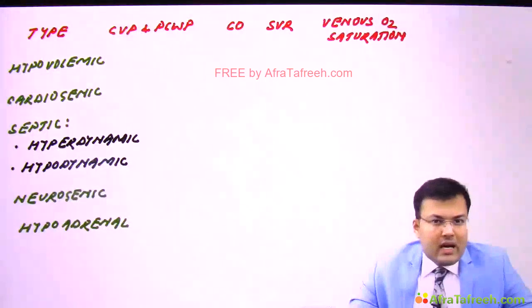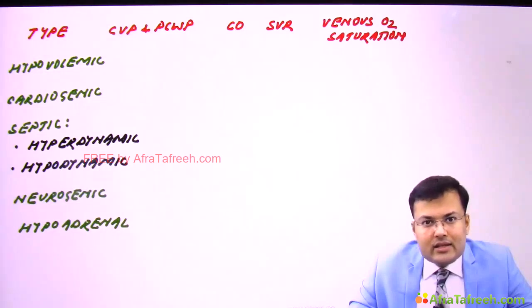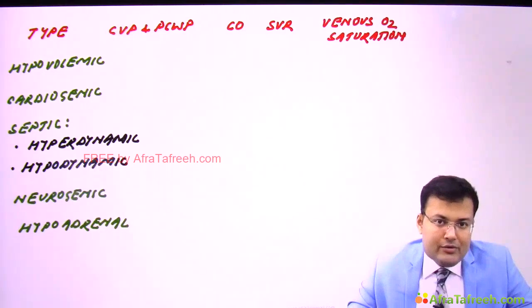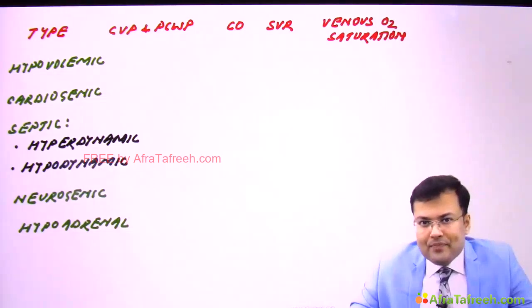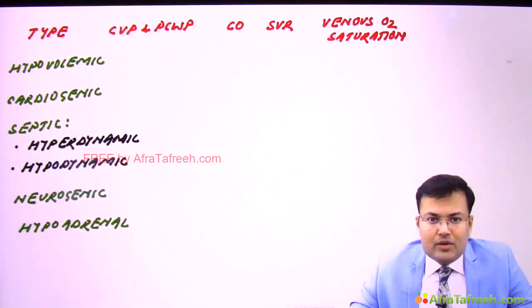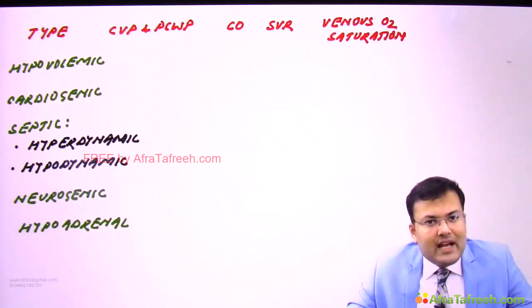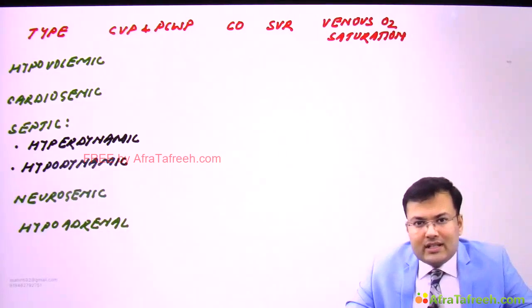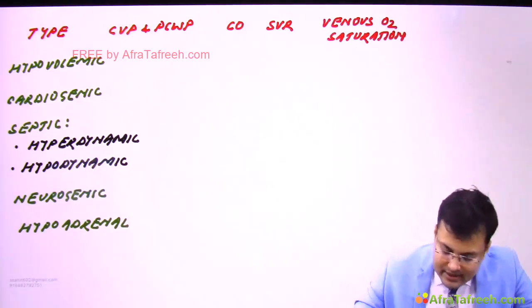Now the question which is asked almost every year, it's related to physiological characteristics of various types of shock. So this table is very important, you have to remember, because every year there is one question. So what happens in hypovolemia? There is loss of blood volume, loss of plasma volume, loss of body sodium or water. So what happens to the central venous pressure and pulmonary capillary wedge pressure, cardiac output, systemic vascular resistance and venous oxygen saturation?